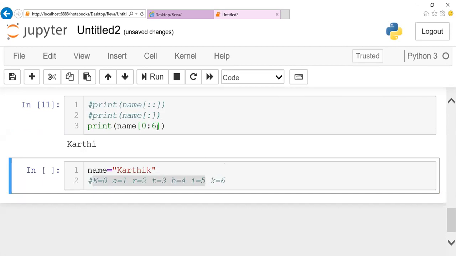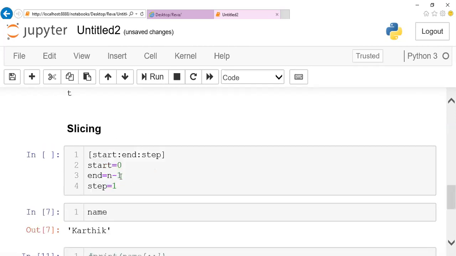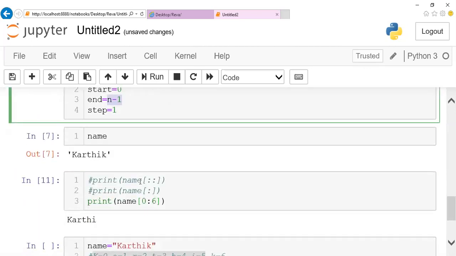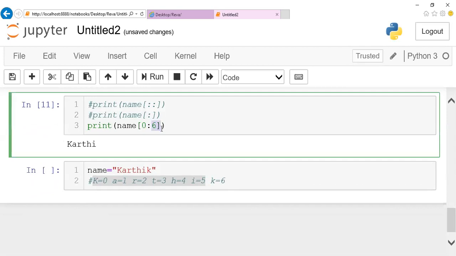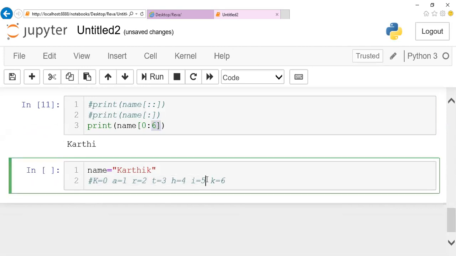You may be wondering why I'm giving 6, one additional plus. The syntax I told you: by default it will go to end minus 1. If I didn't give anything for the end, by default it goes to the end. So if I specify 6, it will go only to 6 minus 1. I mean it goes only to the 5th index position. It will never go to the 6th index position.